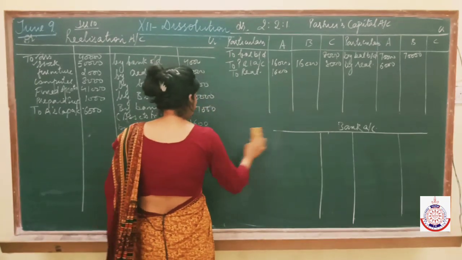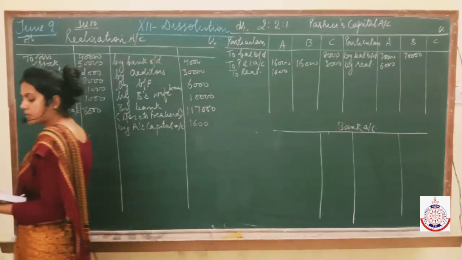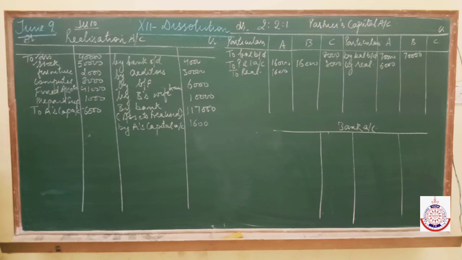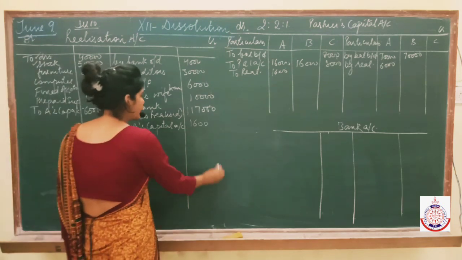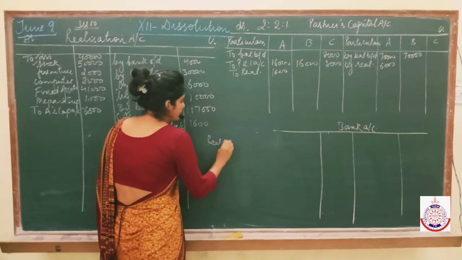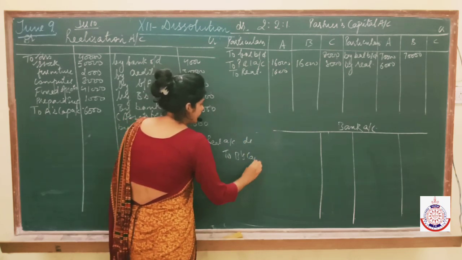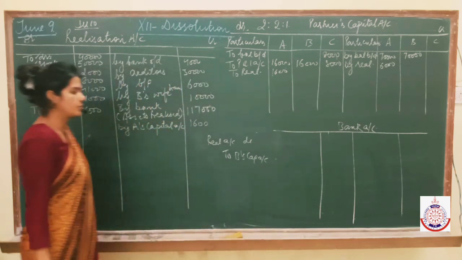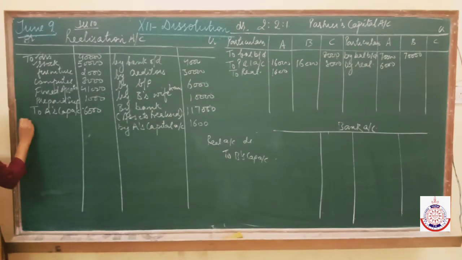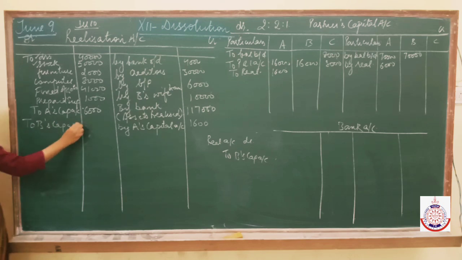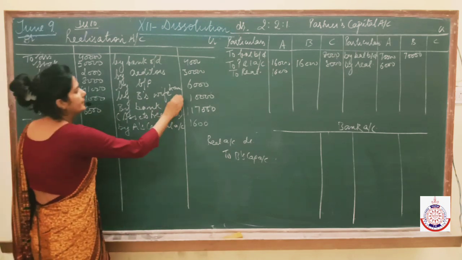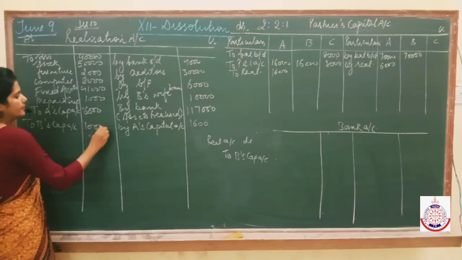Come to the next transaction now. Next is B agreed to discharge his wife's loan. Now B is saying that I am ready to make payment of my wife's loan. So first of all check the entry. Entry will be realization account debited to B's capital account. So write here to B's capital account, and the amount is 10,000.